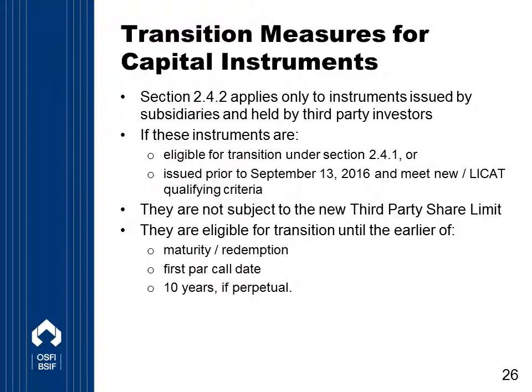So it's important to note the difference here between the two bullets with the OR qualifier. The transition measures outlined in section 2.4.2 allow for these instruments to continue to be recognized in available capital. That is to say, they will not be subject to the third-party share limit, the TPS limit we explained earlier. The transition extends to the earlier of the eligible instrument's maturity or redemption, the first par call date, or if the instrument is perpetual, 10 years.